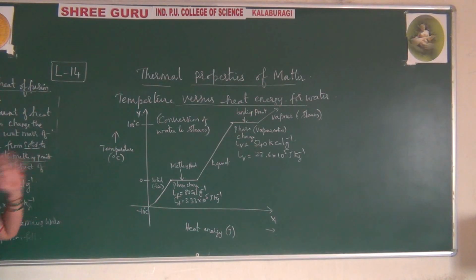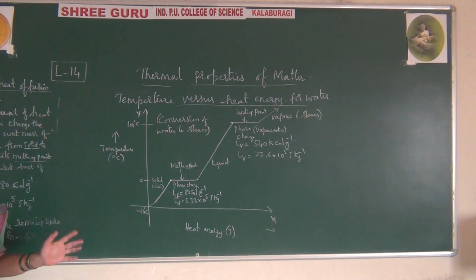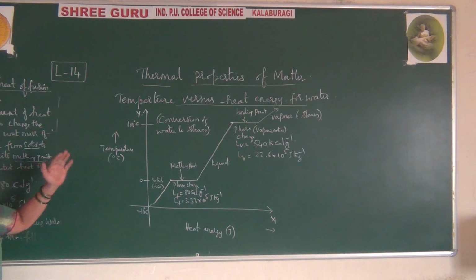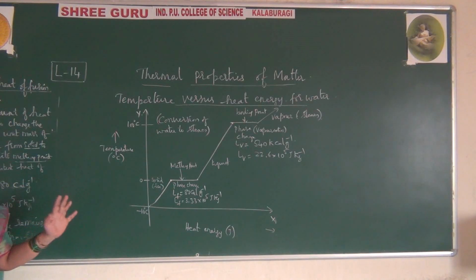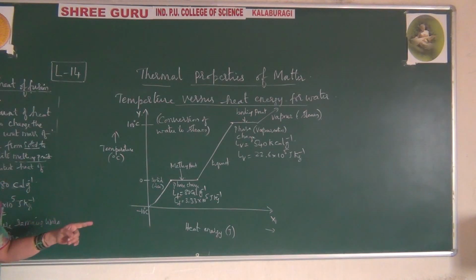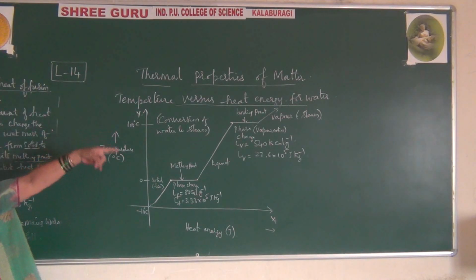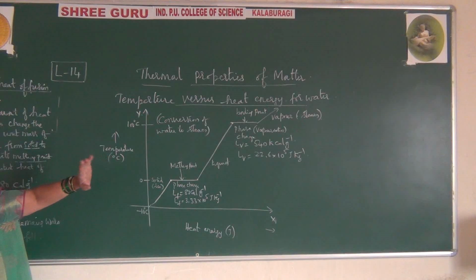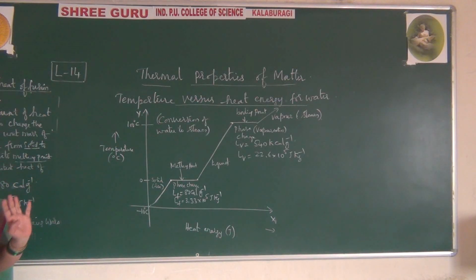Remember, you can expect this in exams: draw the temperature versus heat energy graph for water. They may ask it for 2 marks, sometimes for 3 marks. But as and when you draw the graph, you must label it. You have to mention what is on the x-axis and the y-axis along with units, and also show the labeling in between. You have to be familiar with these concepts and be prepared. It's very important, so learn these things well.